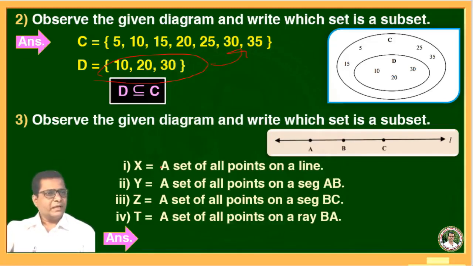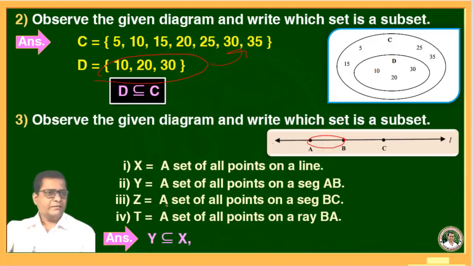Now here X is a set of all points on a line. Y is a set of all points on segment AB. See here, this is a segment AB. These points lie on a line L. Therefore, Y is a subset of X.